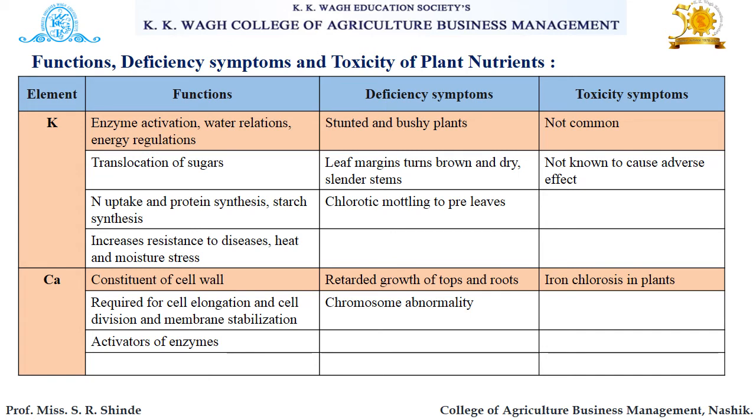Next macronutrient is calcium. It is the constituent of the cell wall, then required for cell elongation and cell division and membrane stabilization also. And it also acts as an activator of enzymes. Deficiency symptoms of calcium are: we can see retarded growth of tops and roots if there is a deficient amount of calcium. Then chromosome abnormality is also one of the deficiency symptoms of calcium. Then the toxicity symptom of calcium is iron chlorosis, which may occur due to a maximum quantity of calcium.